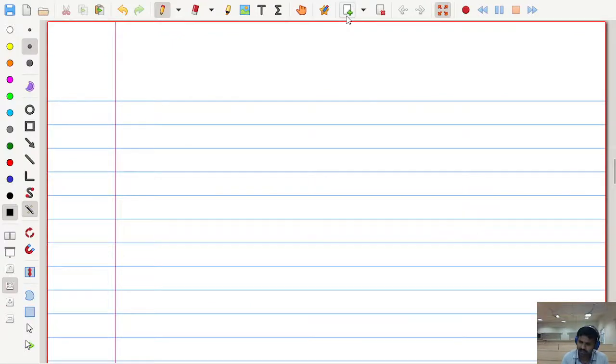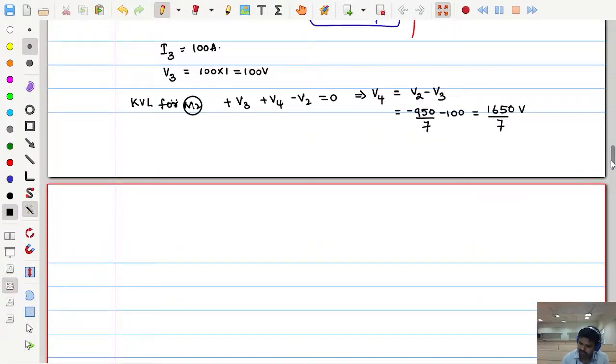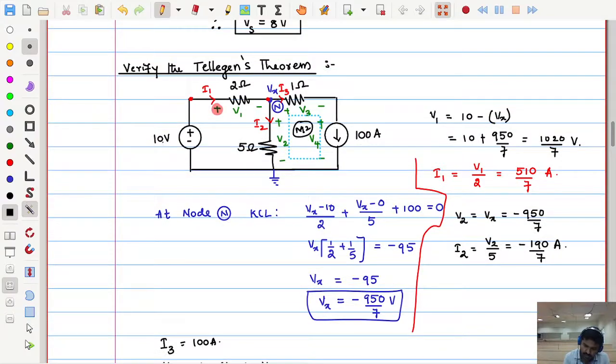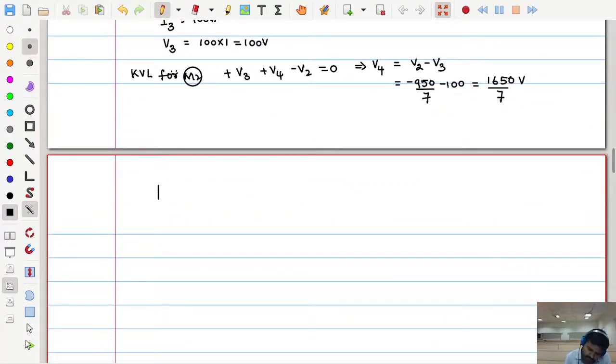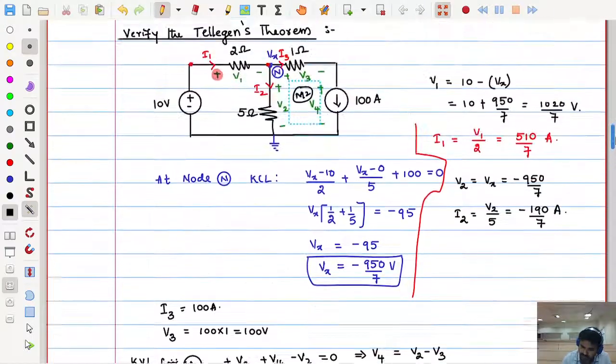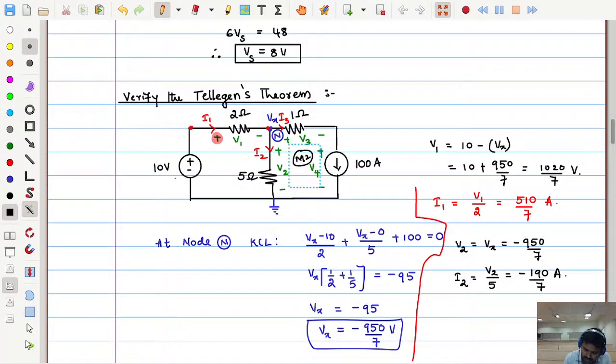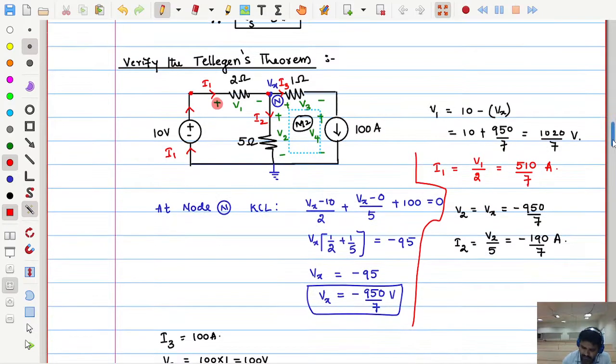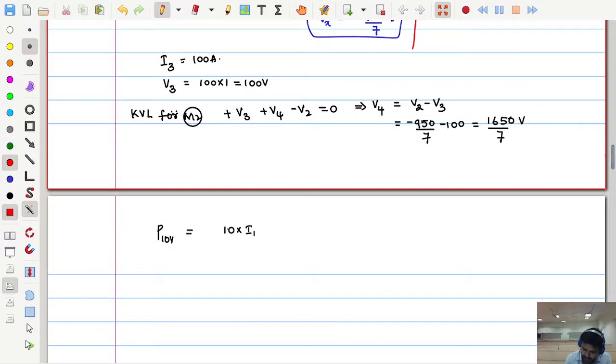Now, what we need to do? We need to verify the solution by finding the power of every element. First, let me take the 10 volts power, P suffix 10V. Tell me how much is the power? Voltage is 10. How much is the current? I1. Here, 2 ohms and 10 volts are connected in series, so whatever current passes through this 2 ohms also passes through the 10 volts, moving in upward direction like this, which is current I1. So 10 into I1 is the power. Is it negative or positive?